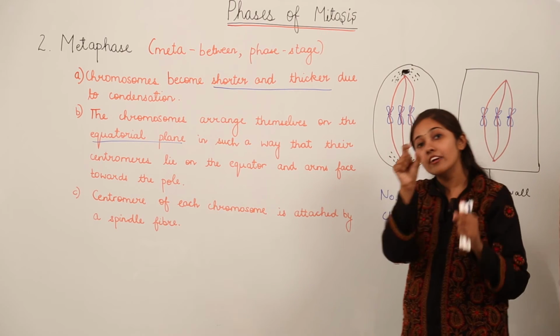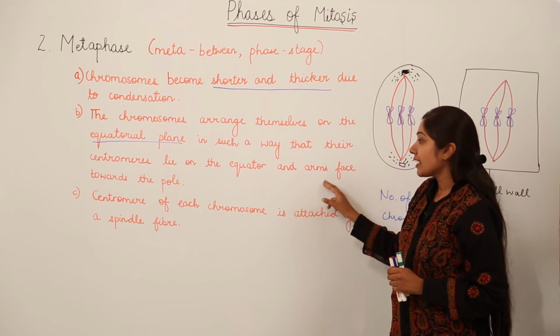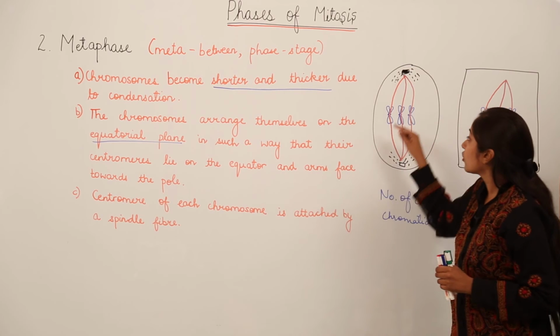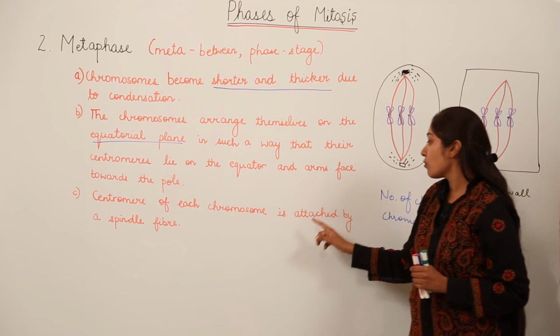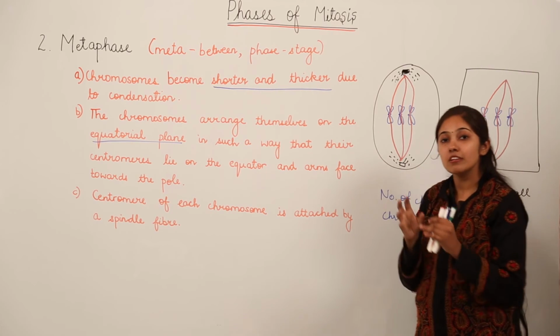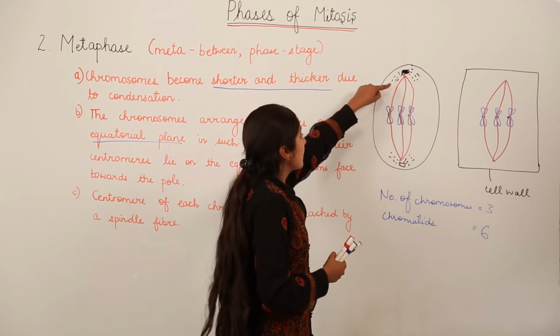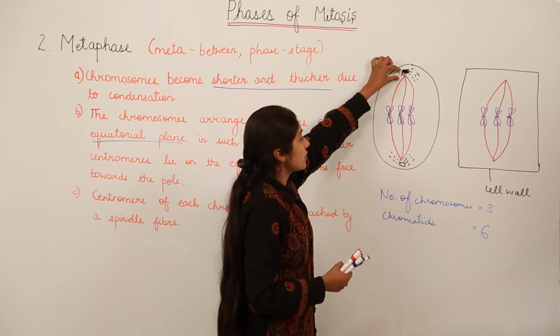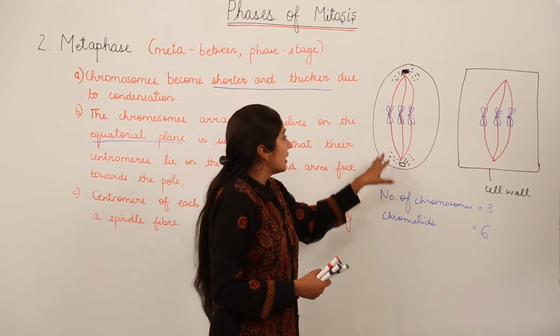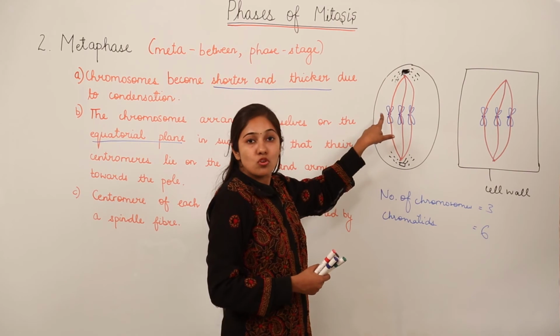That is why we made centromeres first. And arms face towards the poles, means the chromatids face towards the poles. The centromere of each chromosome is attached by a spindle fiber. So these are the spindle fibers which are radiated by these aster rays and the centrioles in case of animal cells. These spindle fibers attach the chromosome at which region?